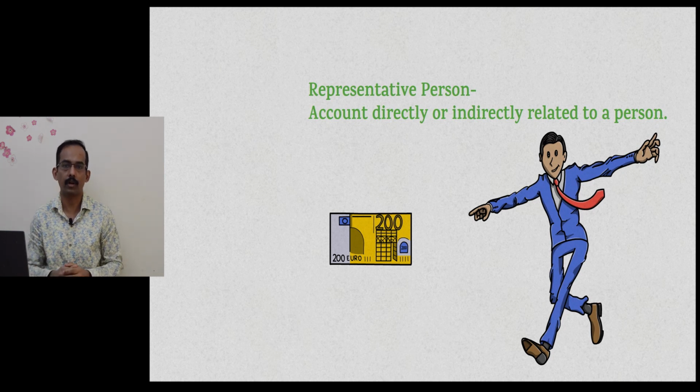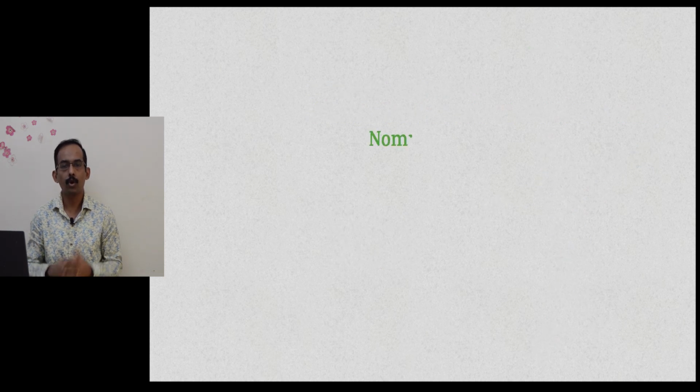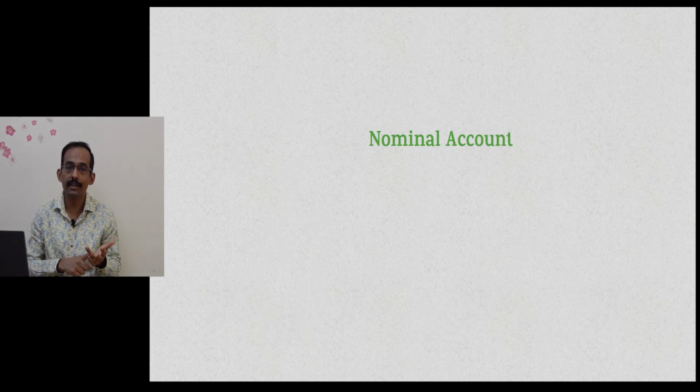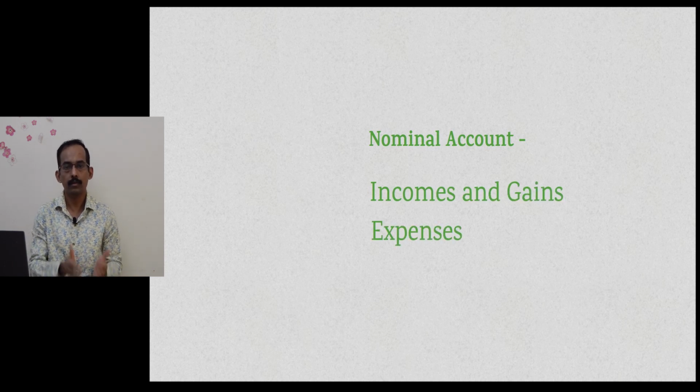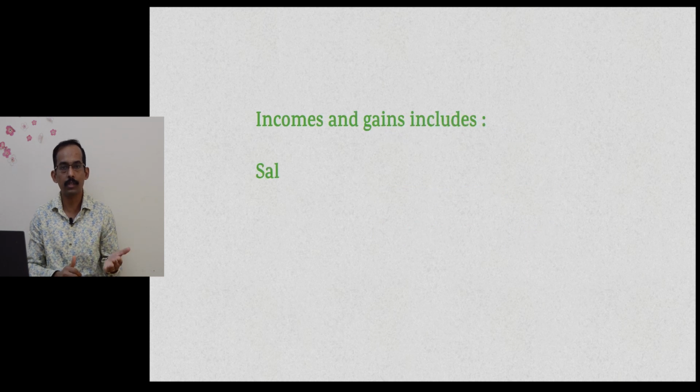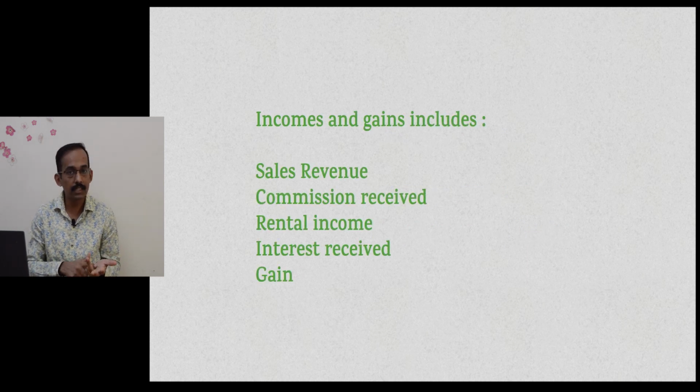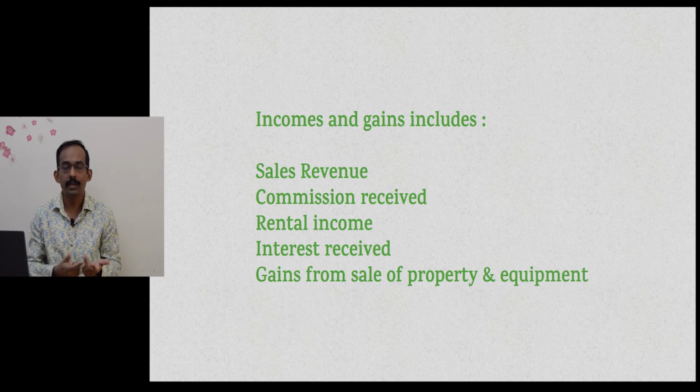Let's come to the second type of account, nominal account. Nominal account is the account relating to all incomes and gains as well as expenses and losses of a concern. What are incomes? Incomes are all the revenues that the concern earns, like your sales revenue, the rental income that you receive, the commissions that you receive, the bank interest that is earned, all this comes under income. And gain is, for example, you have sold a property or equipment. You attain a profit on that sale of property. That is a gain for the concern.